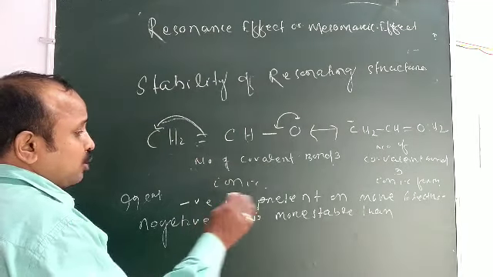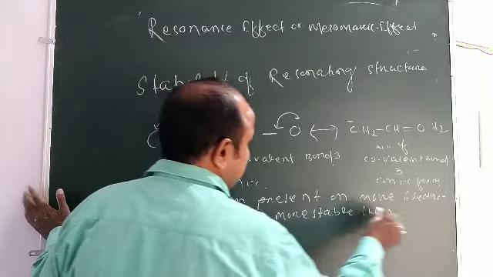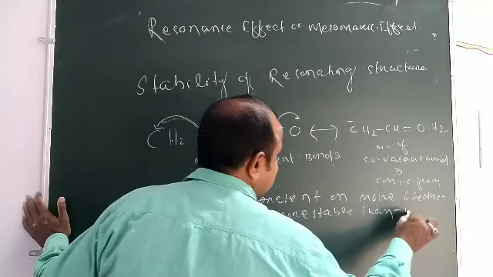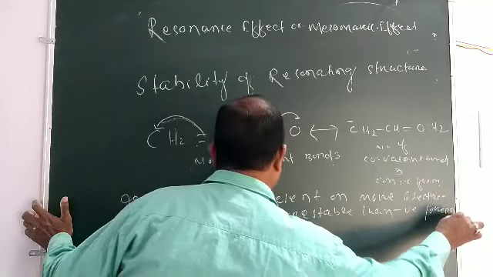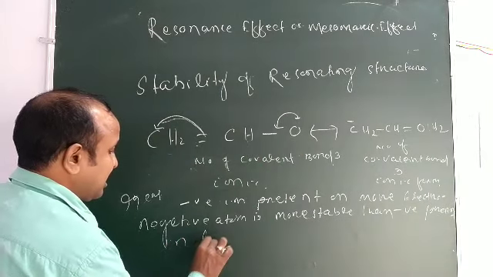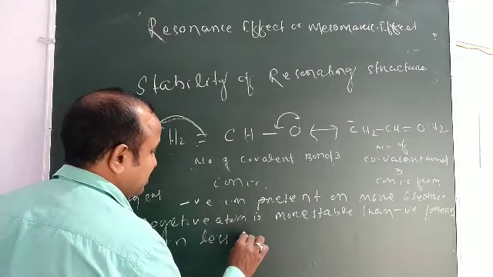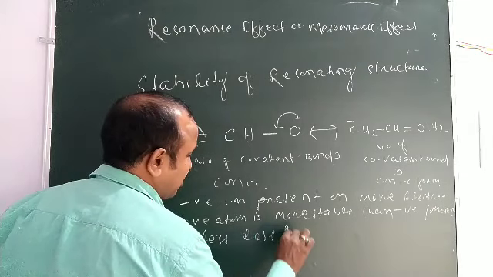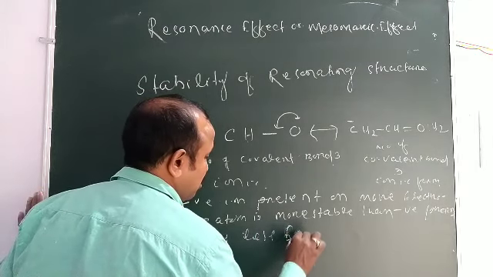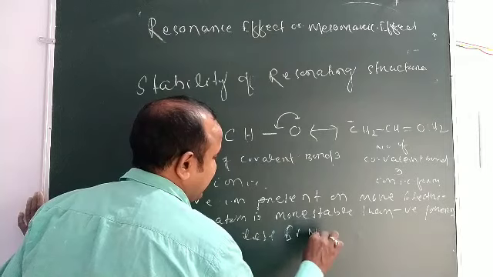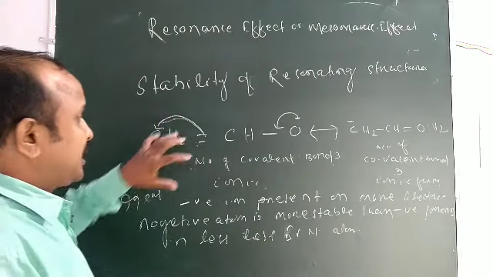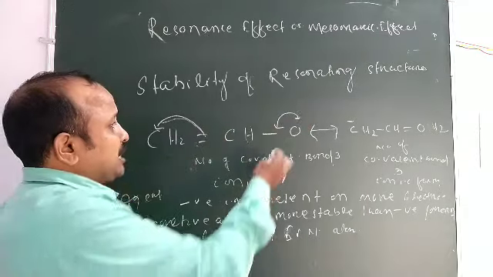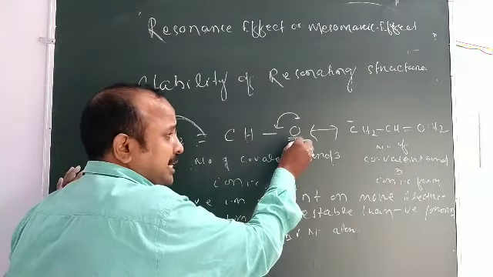It is more stable than the negative charge present on a less electronegative atom. Okay, here is O minus, meaning it has the more electronegative atom, oxygen.